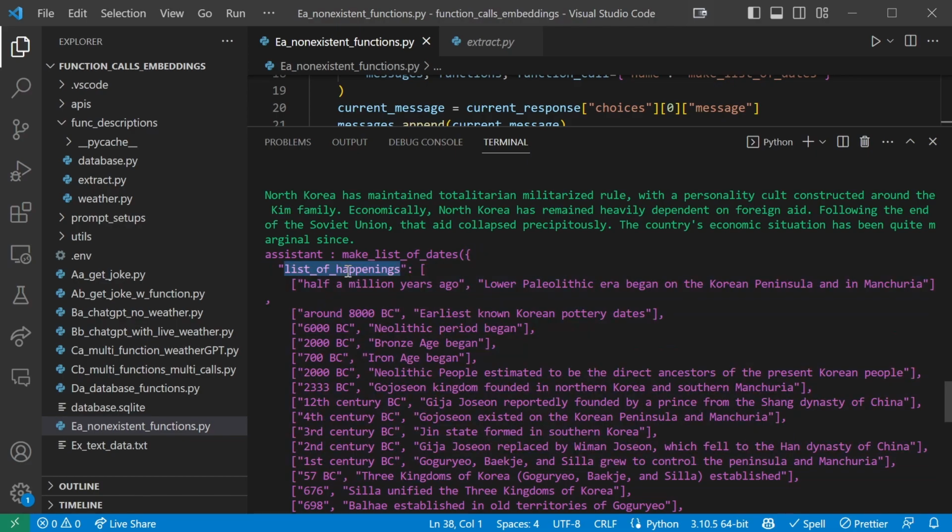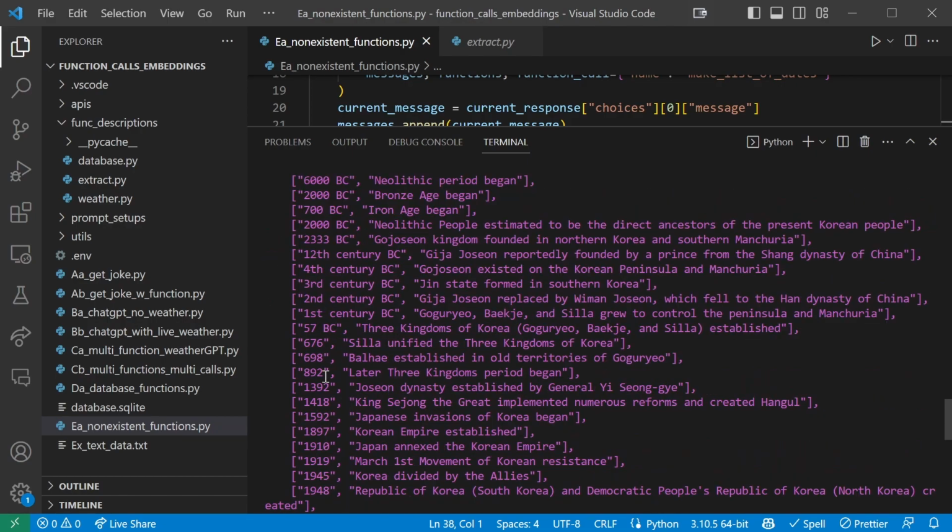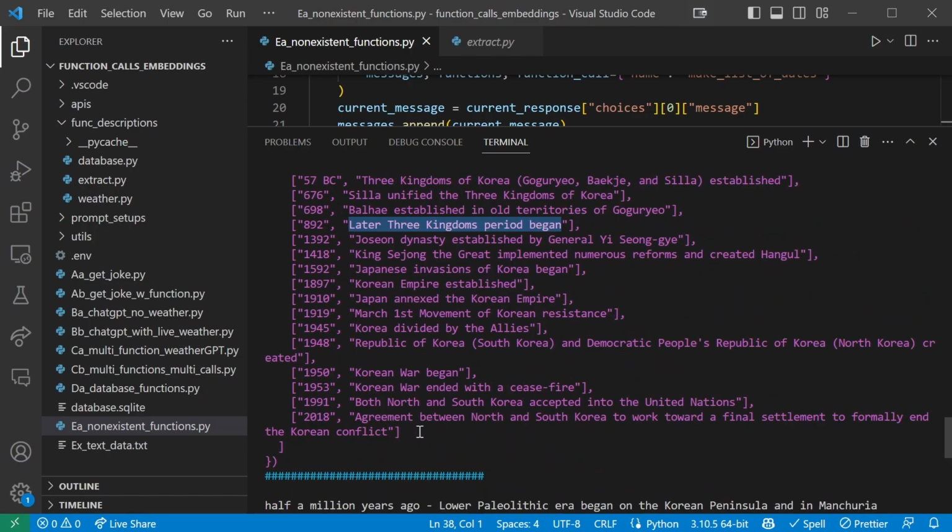We have an object with a list of happenings exactly as we requested, and this is a list of lists with something representing a date and a description of what happened in the first index or the second slot. So we don't have to parse this. This is an object. Well, we do have to parse the JSON, but it's not a text response. It is an actual object response, and we can just work with this and loop over this and just have an object right away. So while this is not perfect, this is still pretty damn cool.